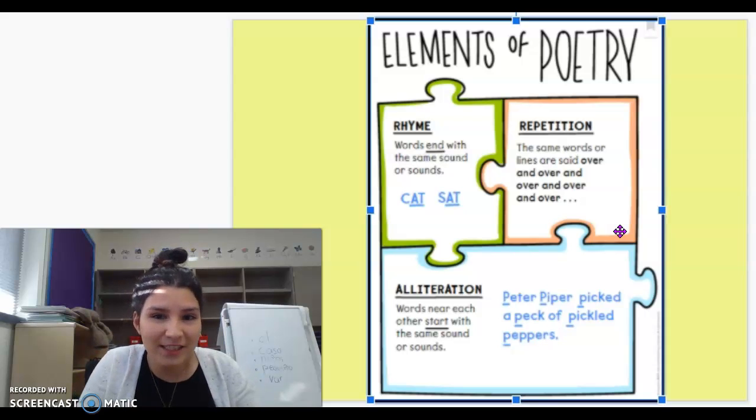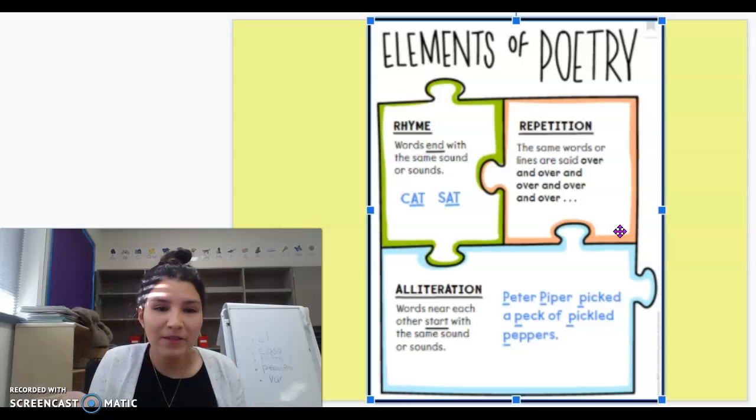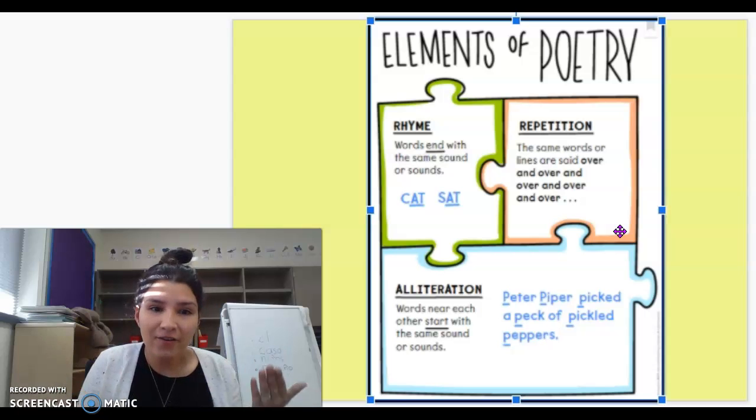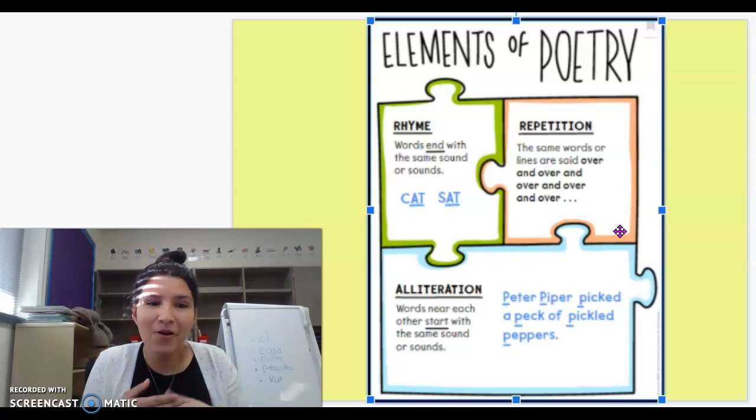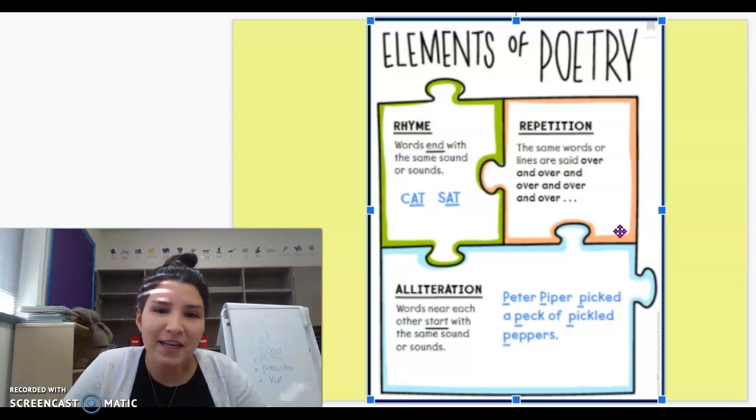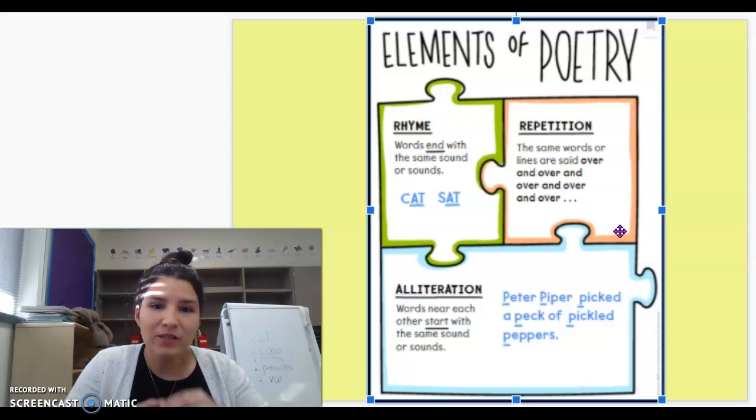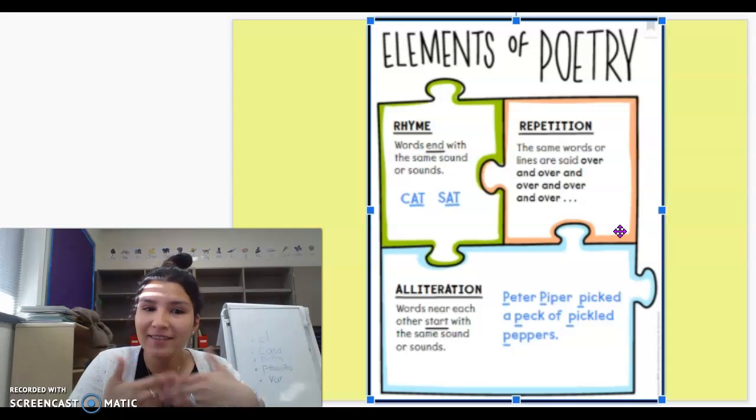Okay? So I just did that. I just showed you an example of repetition, didn't I? I just said "over and over and over." I just repeated myself, over and over again. So that's an example of repetition. So it's whenever the same words or lines are said again and again. That's another example, right?